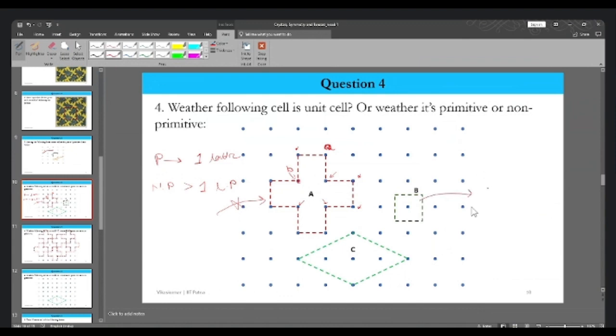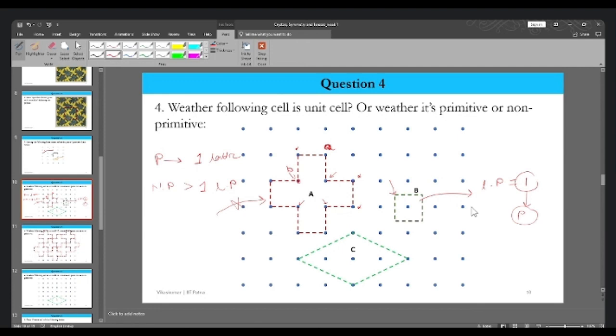It's one, right? In this entire cell, we are seeing only one lattice point associated with it. So this is primitive. Most people are confused that the lattice point should only be at the edge and only then will they call it primitive. No, it's not like that. Here we can see that this is primitive, and also this is a unit cell.